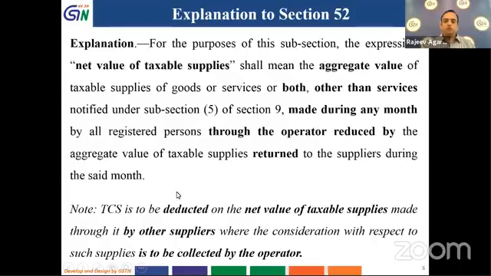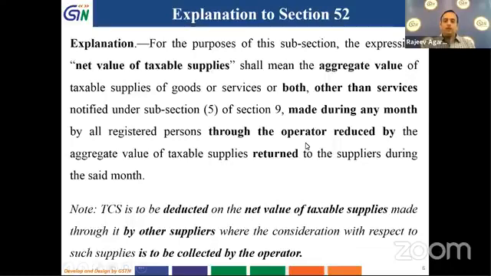Further, TCS is to be deducted on the net value of taxable supplies made through it by other suppliers where the consideration with respect to such supplies is to be collected by the operator. So TCS is not to be collected by the operator where the amount is directly collected by the supplier.